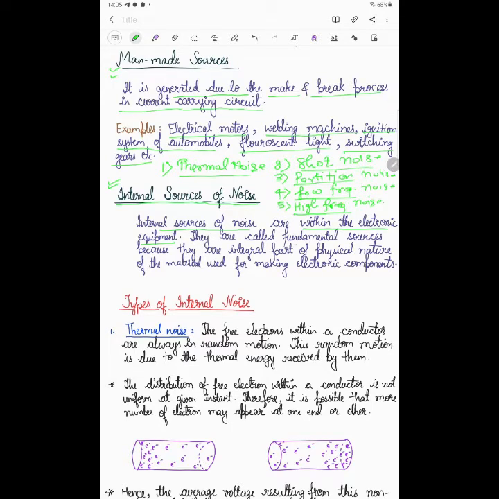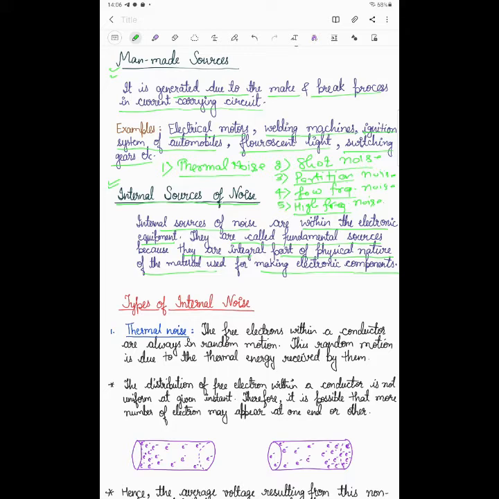They are called fundamental sources of noise because they are an integral part of the physical nature of the material used for making the electronic components. A variety of materials, like semiconductor material and others, are used to make electronic components and devices. So due to a problem in the material, or the nature of the material, noise may be created in the device, which may create a problem in the communication. That is called fundamental noise, or internal source of noise.